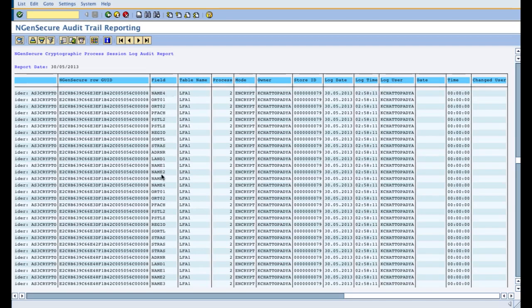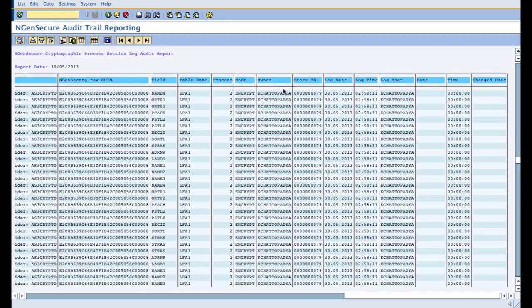These are the names of the sensitive fields being processed. This is the table name which has the sensitive fields, the process identifier, the mode, that is encrypt or decrypt, and the digital certificate key store owner whose certificate was actually used for the process.